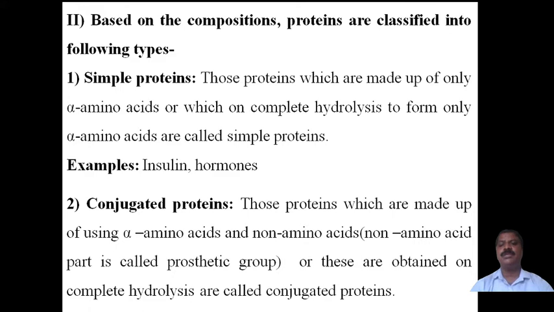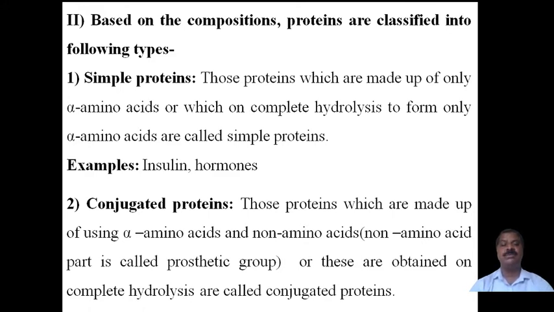Now the second type of this classification is conjugated proteins. Those proteins which are made up of alpha amino acids and non-amino acids. Here it always contains amino acids, along with a non-amino acid. That non-amino acid is the prosthetic group, the non-protein part. When a non-protein part is present along with the protein, it is called a conjugated protein.